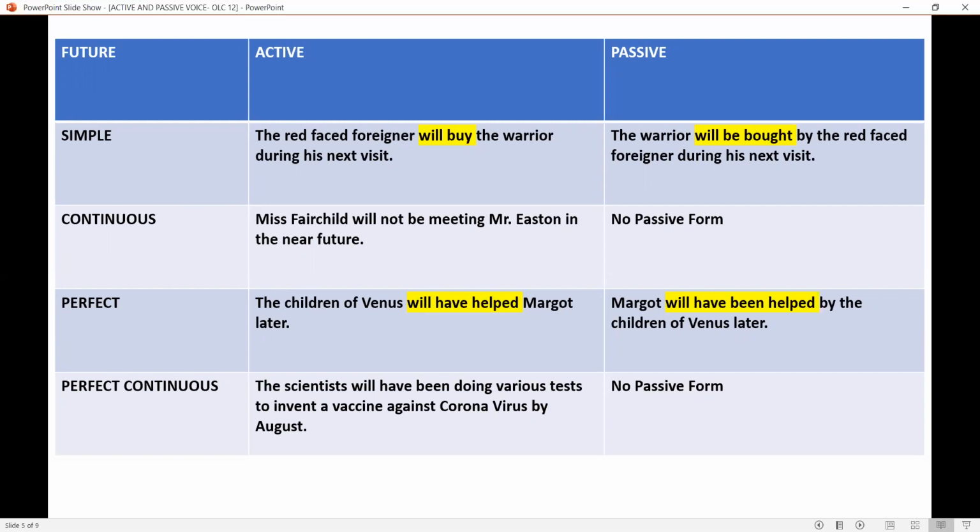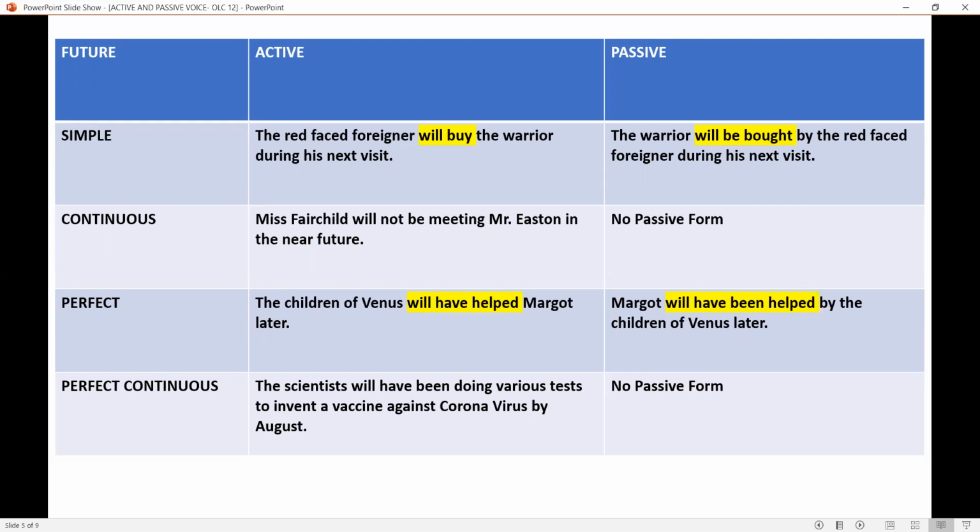Future perfect. The children of Venus will have helped Margot later. Margot will have been helped by the children of Venus later. Will have helped becomes will have been helped.